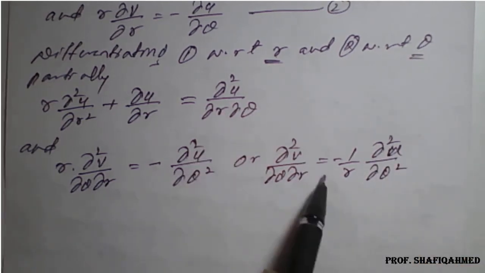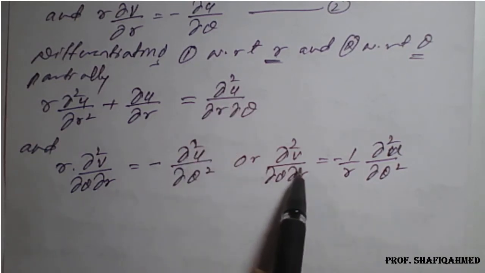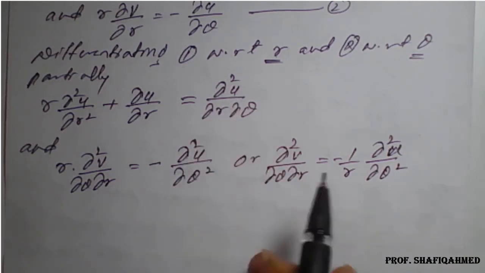Now if you compare these two, the right hand side of the first one and the left hand side of the second one, both are the same.